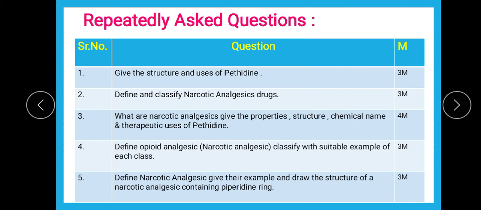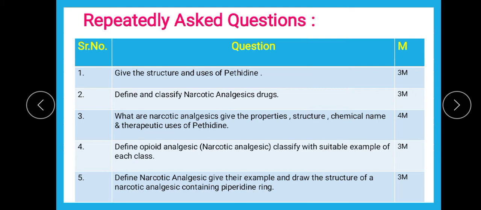Next question is: define and classify narcotic analgesic drugs. This question comes for 3 marks. This is the very first question which should come to your mind, the definition and classification of narcotic analgesic.